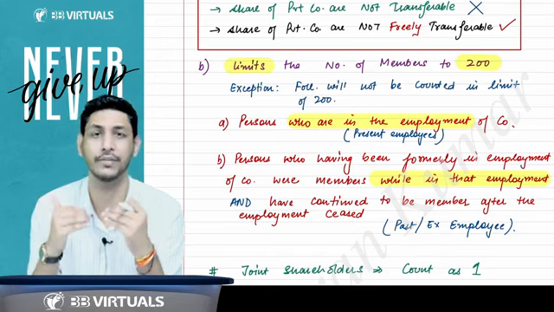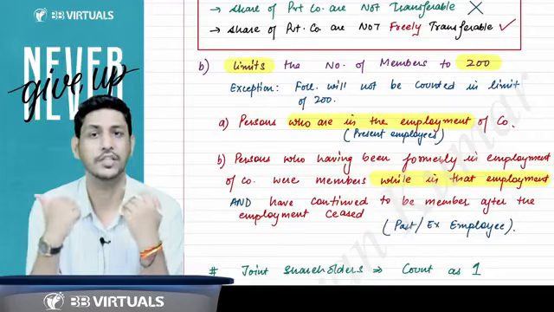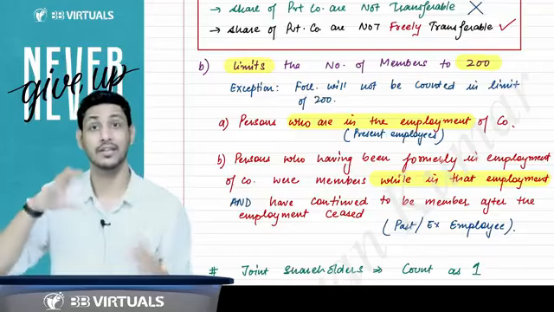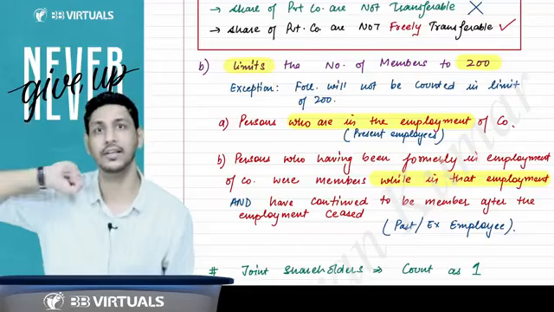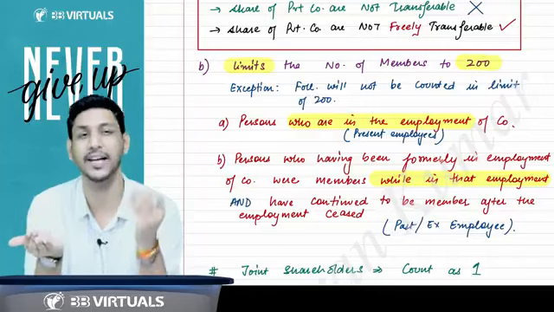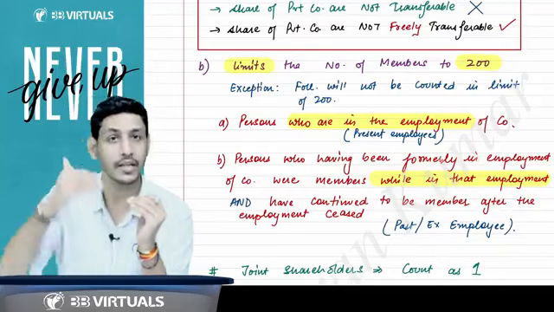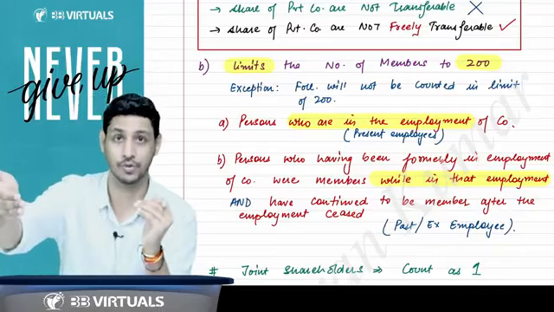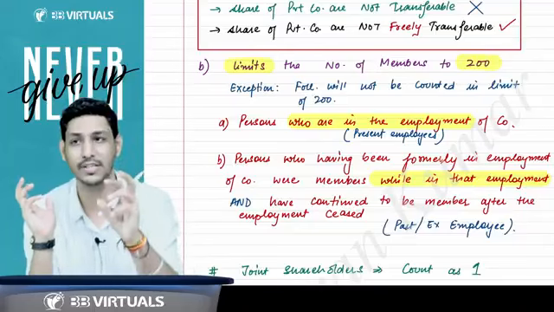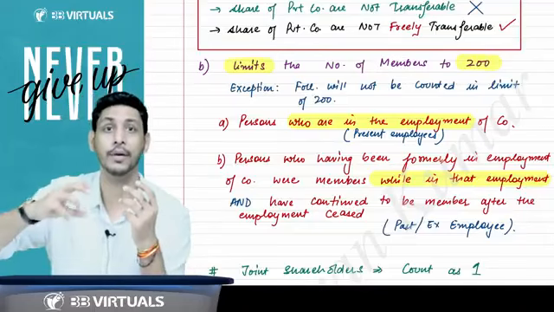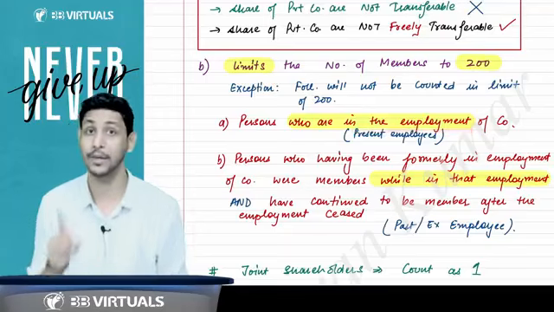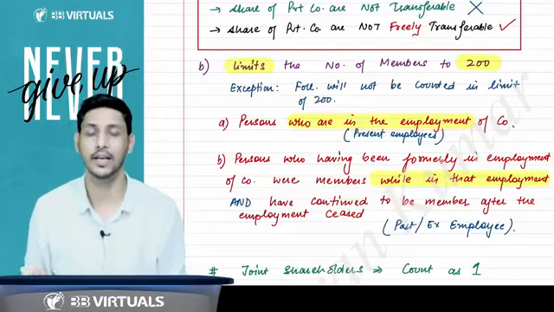Sir, why? Because generally the company gives shares to the employees to motivate them. Just imagine that there are 1,000 or 2,000 employees in Reliance. Now, if Reliance wants to give shares to its employees by way of ESOP or sweat equity shares, then the limit of 200 will be exhausted in minutes. And you will not be able to allot the shares to outsider investors. That is why they said the persons who are in the employment of the company, the present employees, will not be counted in the limit of 200.